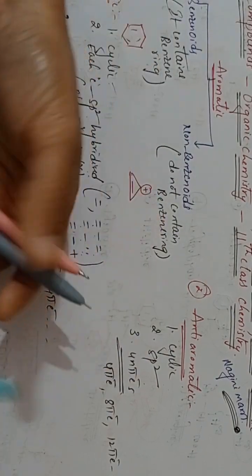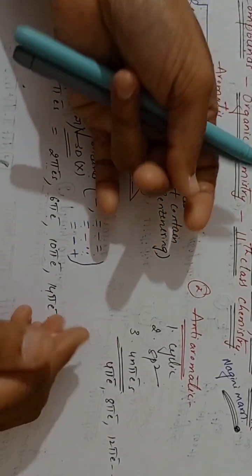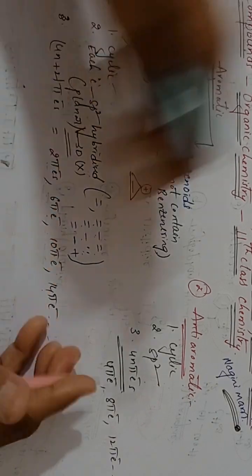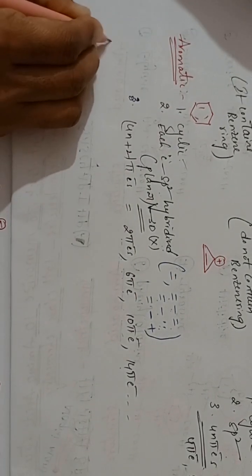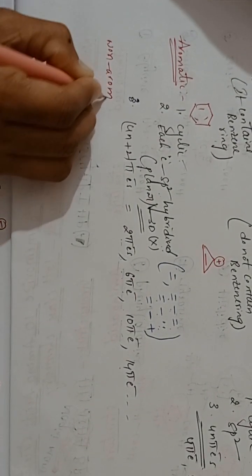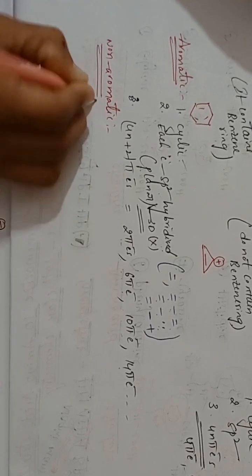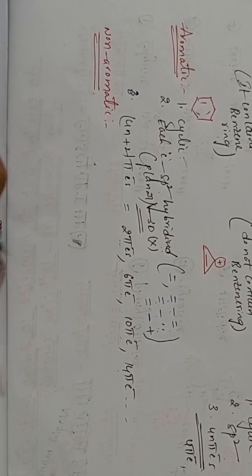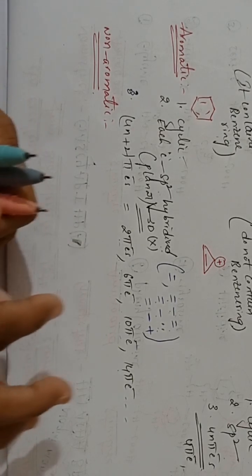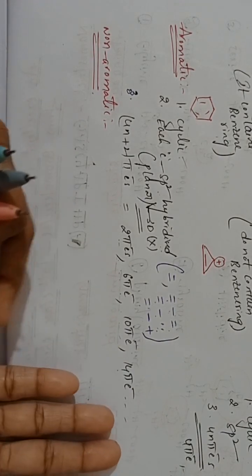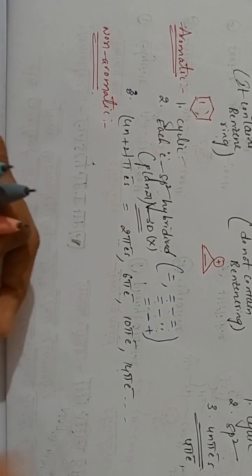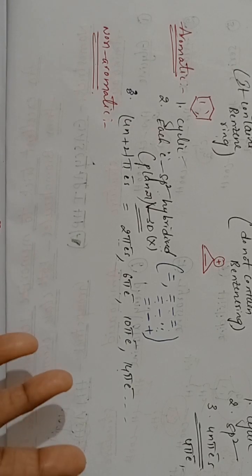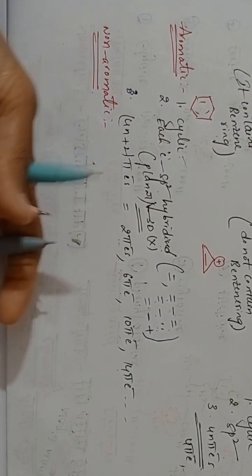Understanding? Now coming to the non-aromatic. Third one, non-aromatic. Non-aromatic means the compounds which are neither aromatic nor anti-aromatic. Understanding? So the compounds which are not aromatic, not anti-aromatic, those compounds are non-aromatic. Clear this one. So what is the definition?